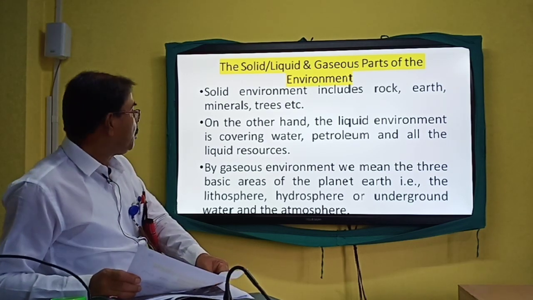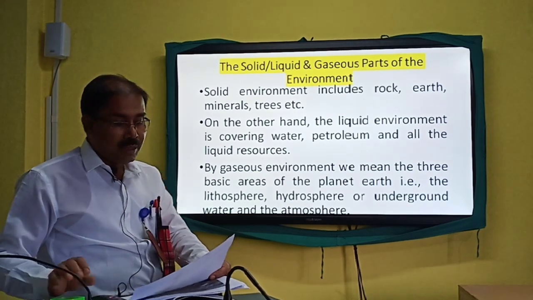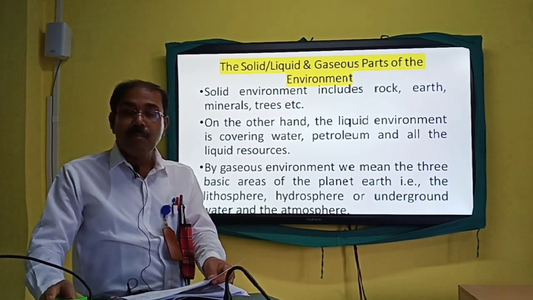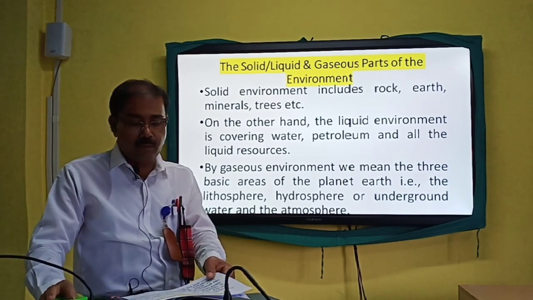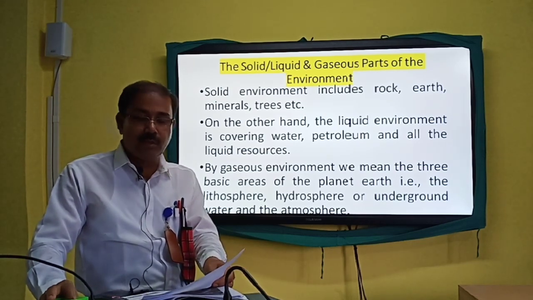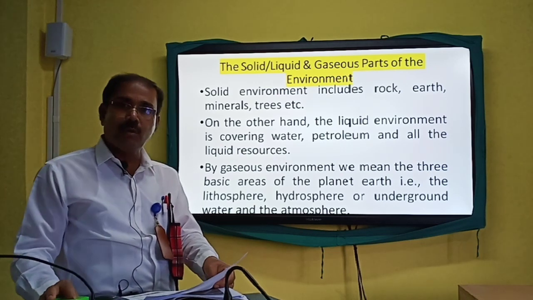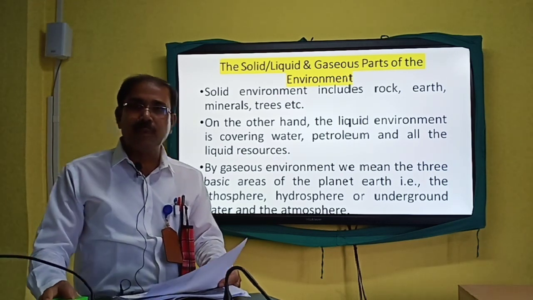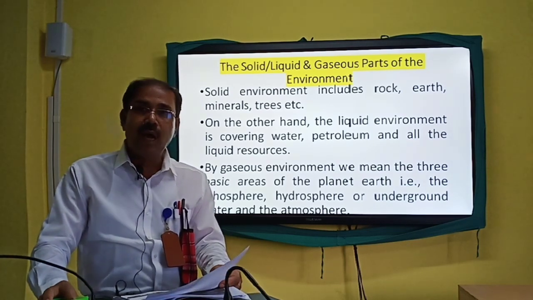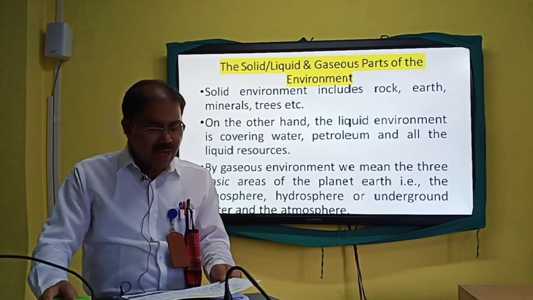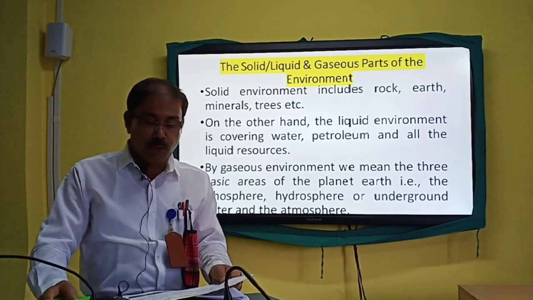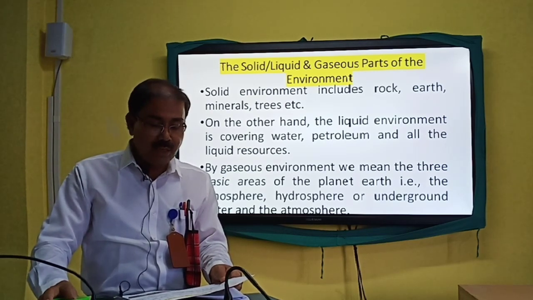And if it is asked to write about the factors of the gaseous part of the physical environment, then we are to mention the three spheres. You studied them in your school courses, particularly in science: the lithosphere, hydrosphere, or underground water, and the atmosphere.